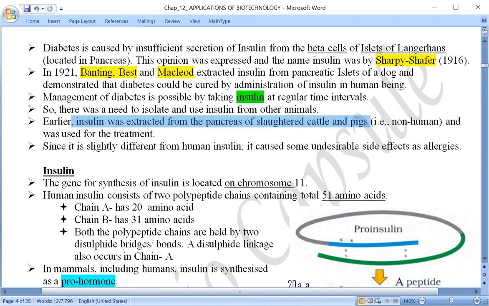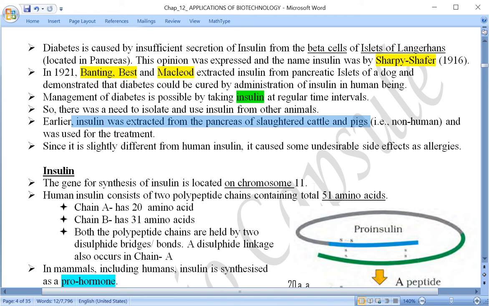Slaughtered pigs and cattle means the source is non-human. This insulin isolated from the pancreas of cattle and pigs was given to the diabetic patient.